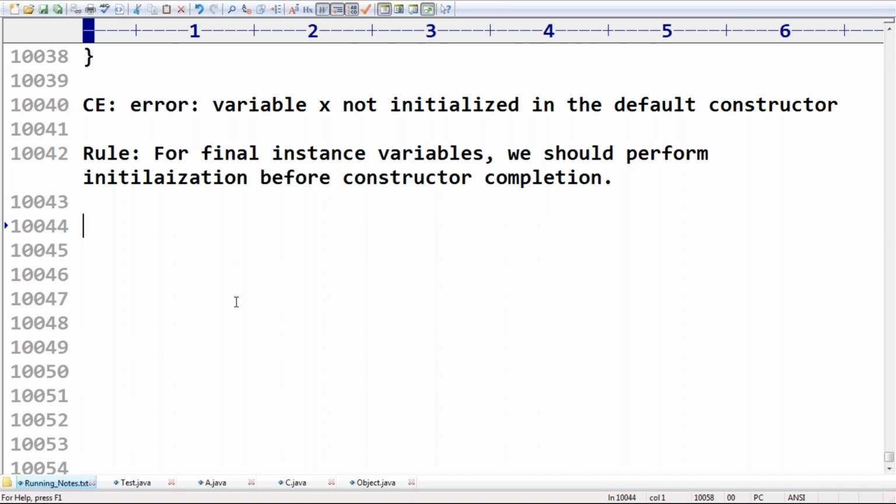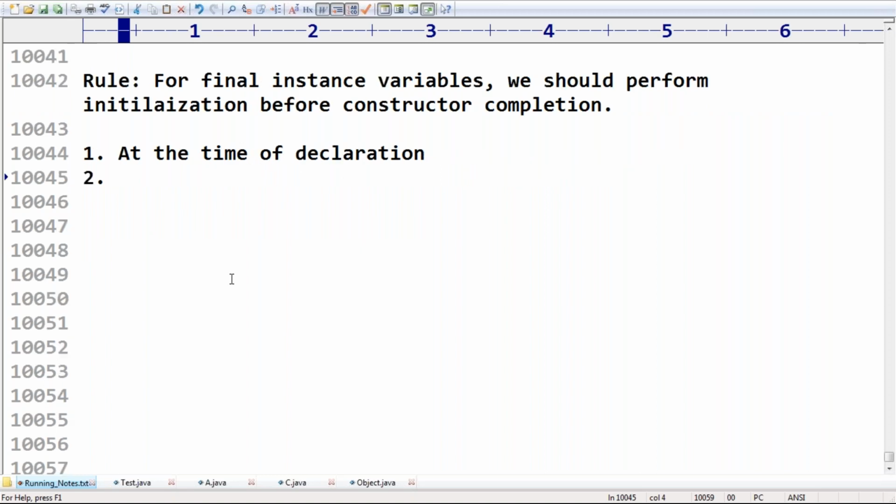Where can we perform initialization? The first place is at the time of declaration. So we should perform initialization before constructor completion, and the first one is at the time of declaration.